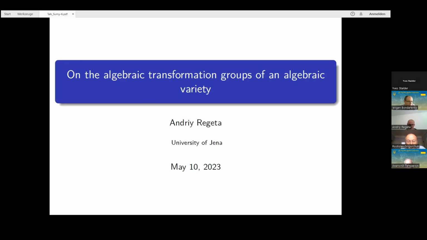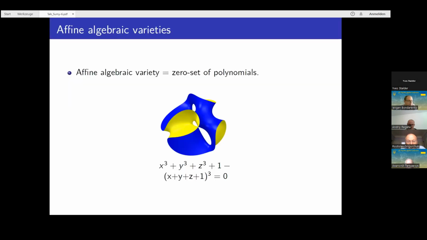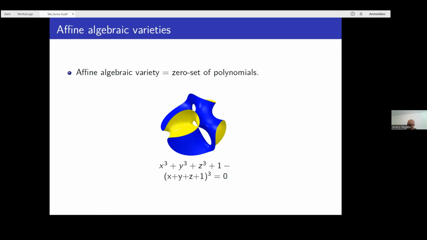I like to start my talk with the definition of an affine algebraic variety, which everybody knows essentially, but nevertheless. An affine algebraic variety is just a zero set of a system of polynomials in the affine space. And here is a nice example of an affine algebraic variety. It's just a hypersurface in the 3-space. And in general, it's a very nice picture, I would say, but especially the colors of the Ukrainian flag make it even nicer.